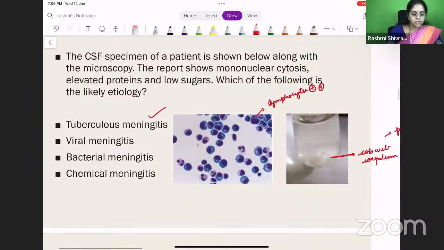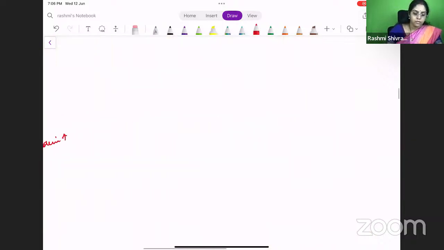So let us now discuss, first of all, when you do an LP, what are the structures which are pierced? This is very commonly asked and we commonly get it wrong. It is an anatomy question also, but you can discuss it under medicine as well. So it's an overlap question. So what are the layers pierced? Can any of you tell me the layers pierced in order? You can enumerate it in the chat box.